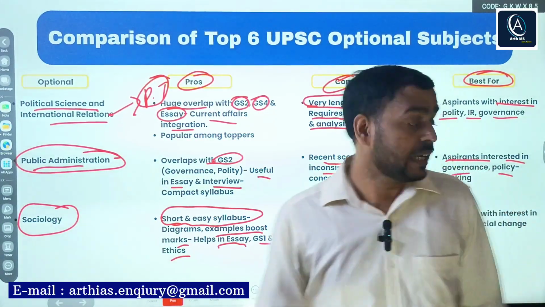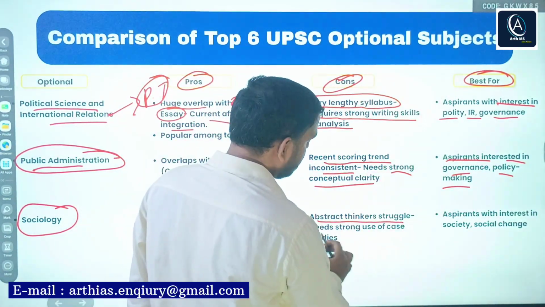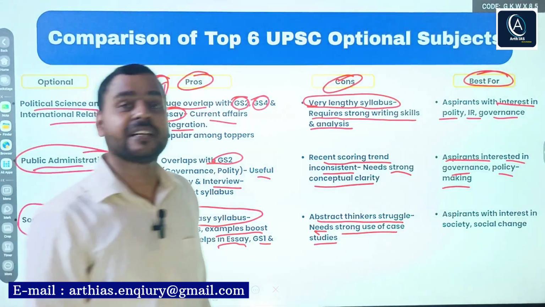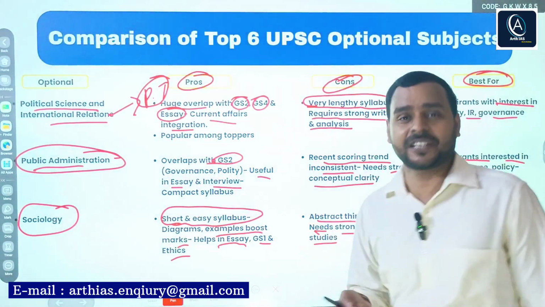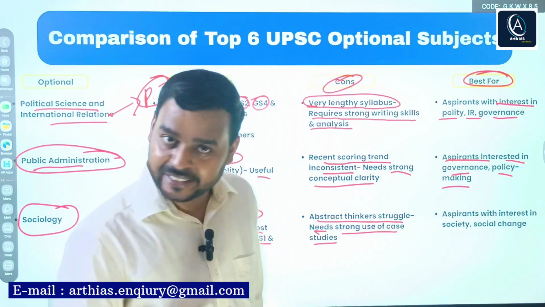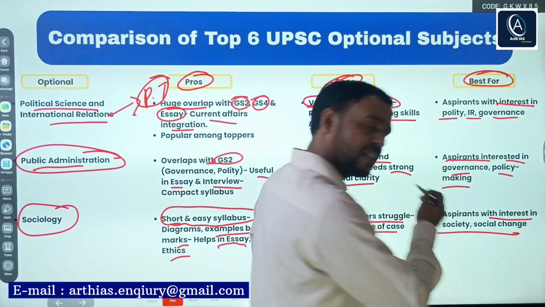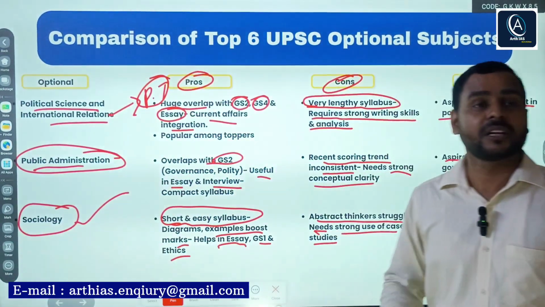Now, cons: abstract thinkers struggle, and it needs strong use of case studies. Here you need to remember a lot of thinkers and case studies. Aspirants with interest in society and social change can opt for this optional paper, that is sociology.